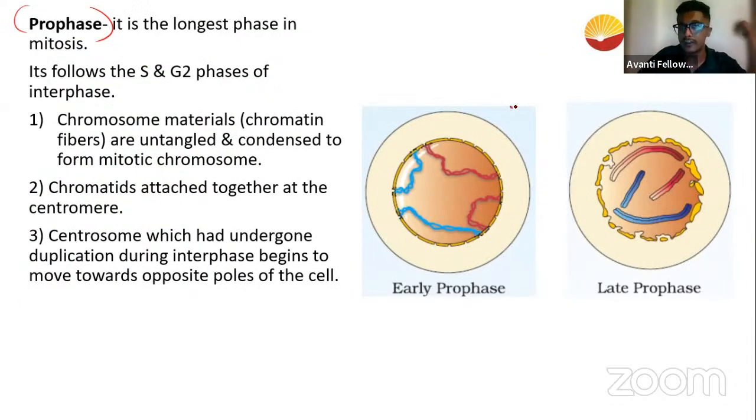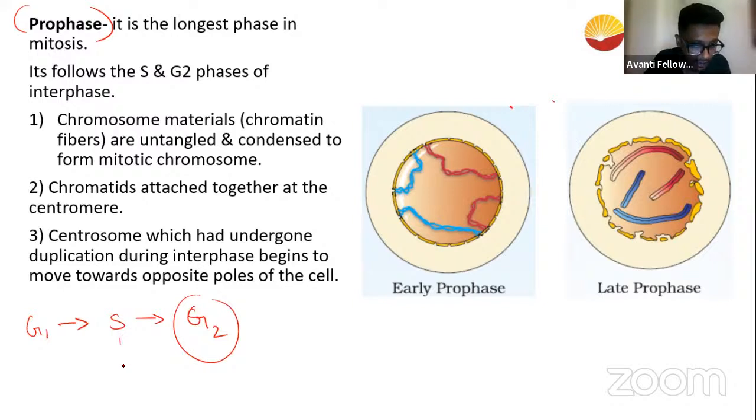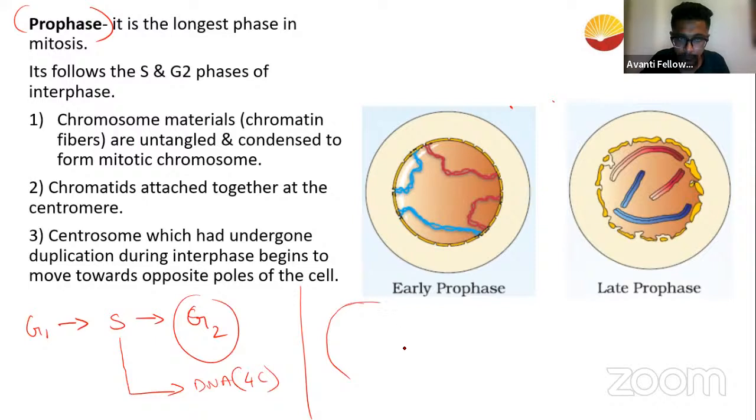So what's really happening here, guys? If you try to summarize what we just studied, the cell undergoes G1, the S phase, and the G2 phase. By the time it has come to G2 phase, we know that in the synthesis phase, the DNA is doubled. I will write it as 4C. The DNA has doubled. Now, what is the state of my cell? My cell looks somewhat like this. This is my cell, which is almost ready for karyokinesis or cell division, and it has an intact nucleus. Intact means a very proper nucleus.